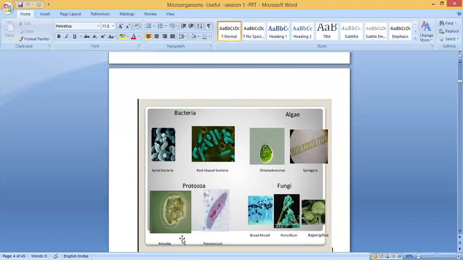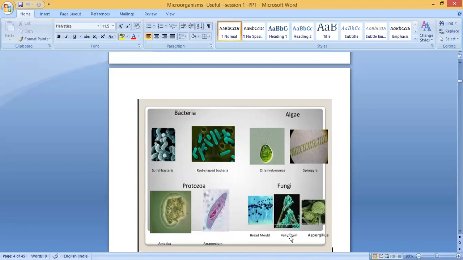It may get any shape, not a particular shape. It may make any shape. That is amoeba. Then paramecium, it's like a foot shape or slipper shape. Then fungi. Which are the examples for fungi? Bread mold, penicillium, aspergillus. All these are examples for fungi.